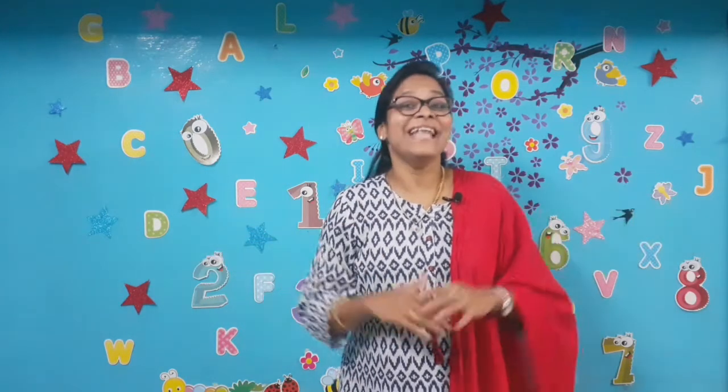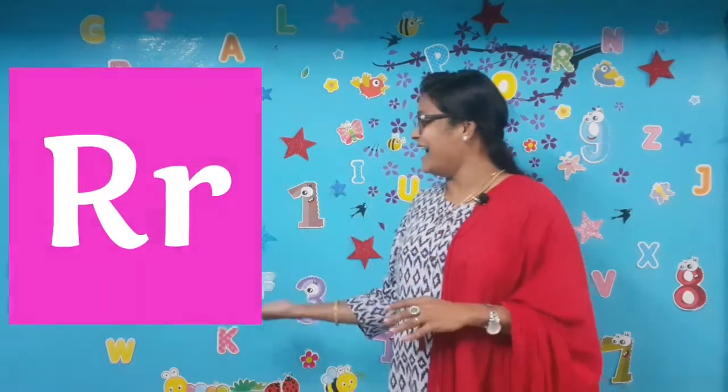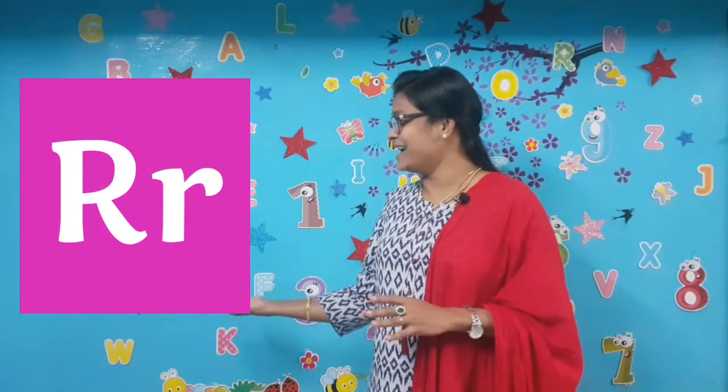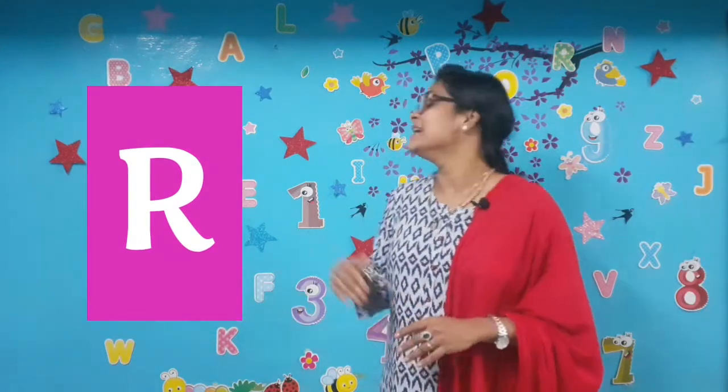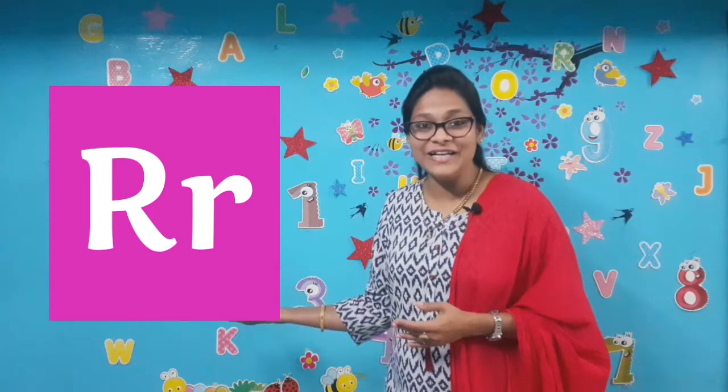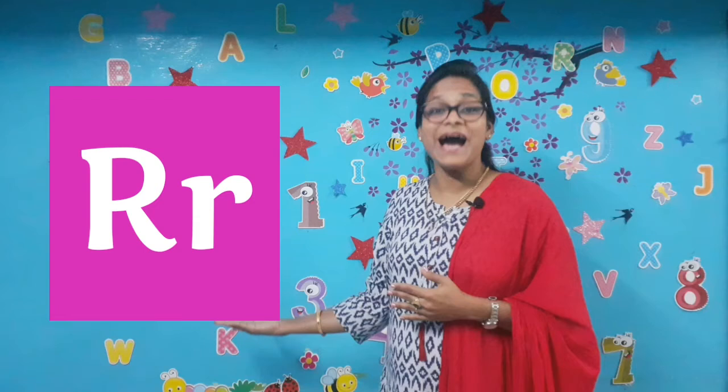What letter shall we learn? Let's find out now. Let's learn the letter R. All of you say R. This is a capital R. This is a small r. Now I know how letter R looks. All of you say now I know how letter R looks.